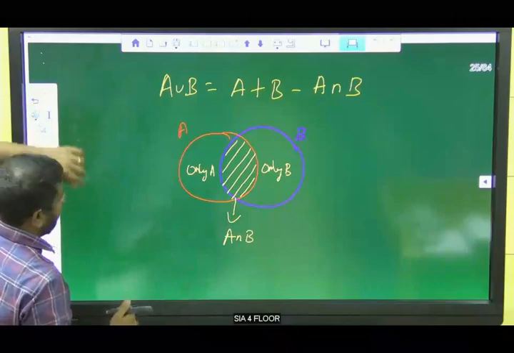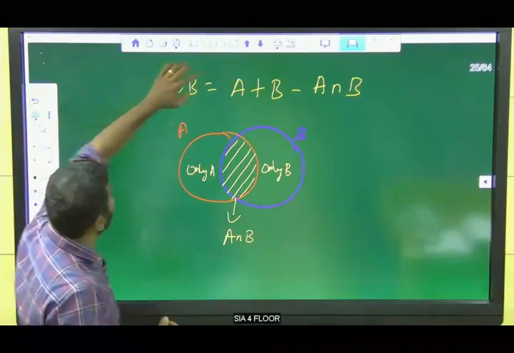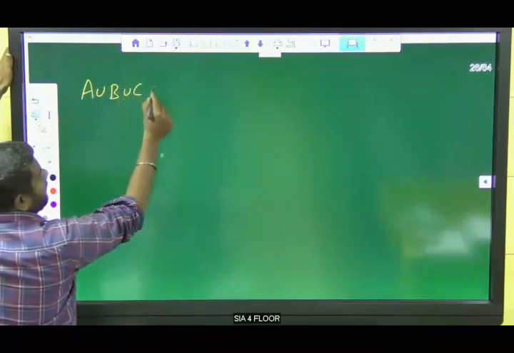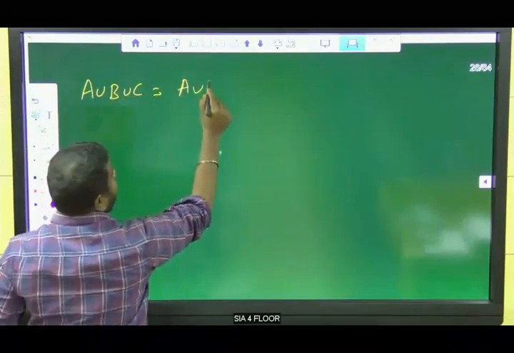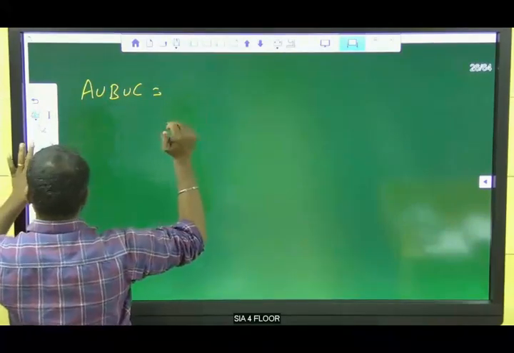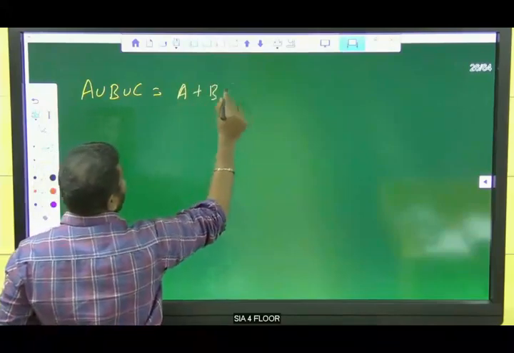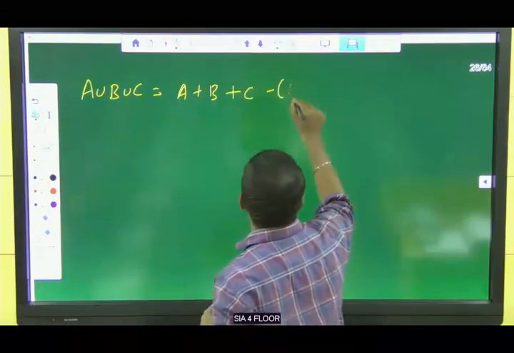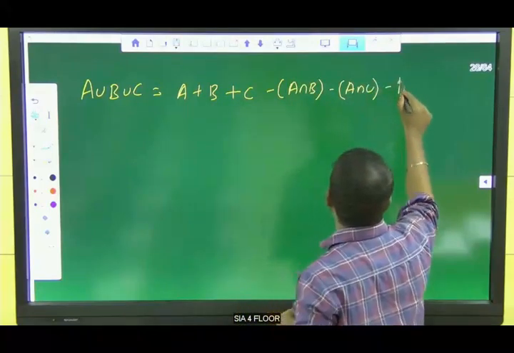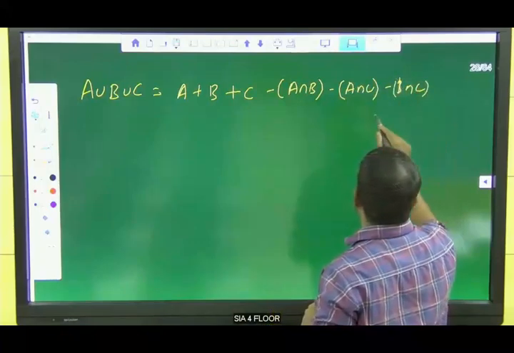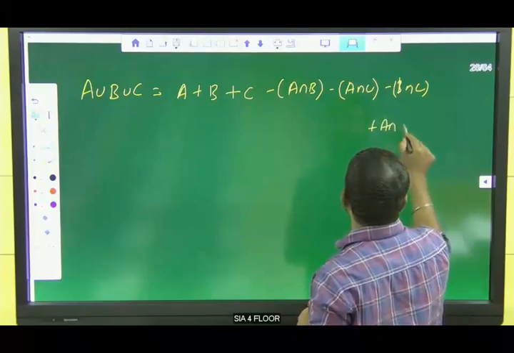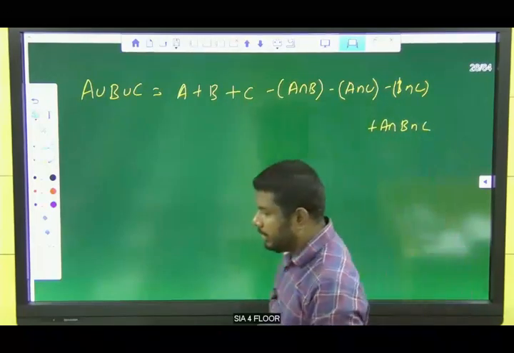And again, one more formula. Nothing but A union B union C is equal to A plus B plus C, minus A intersection B, minus A intersection C, minus B intersection C. Clear?